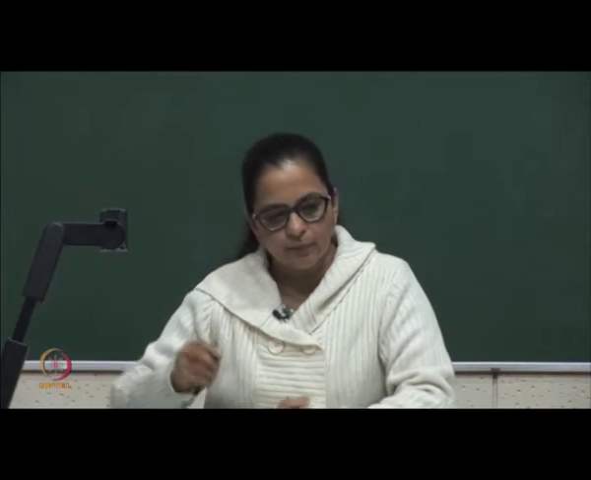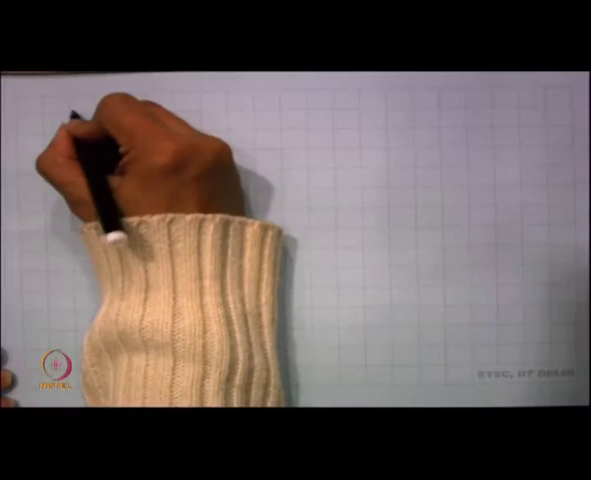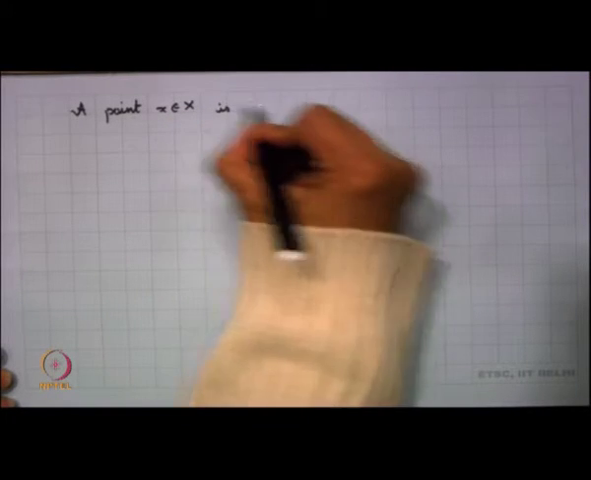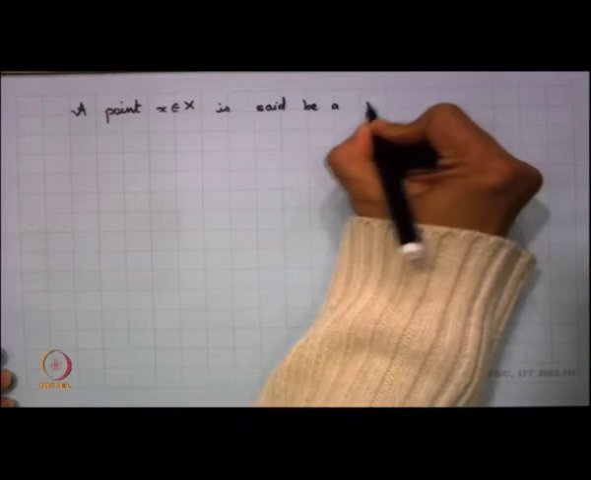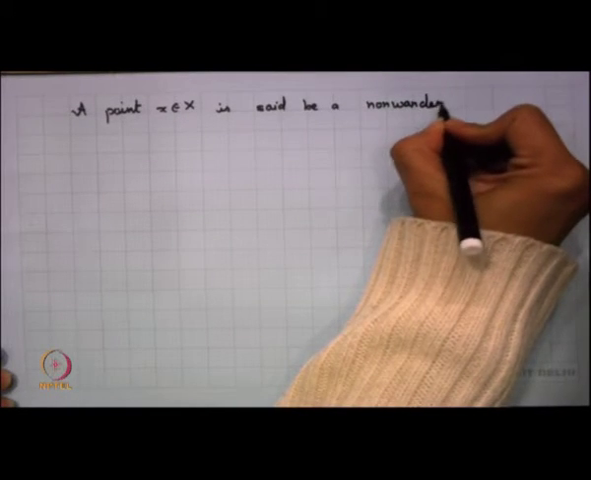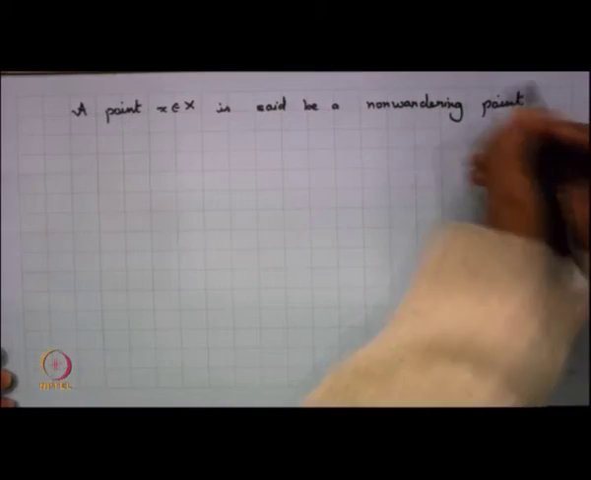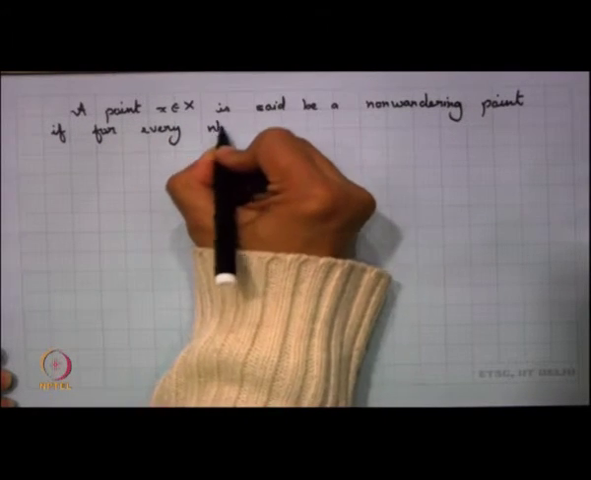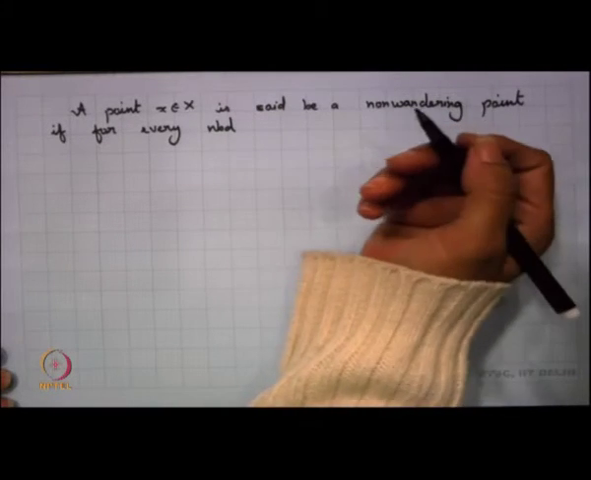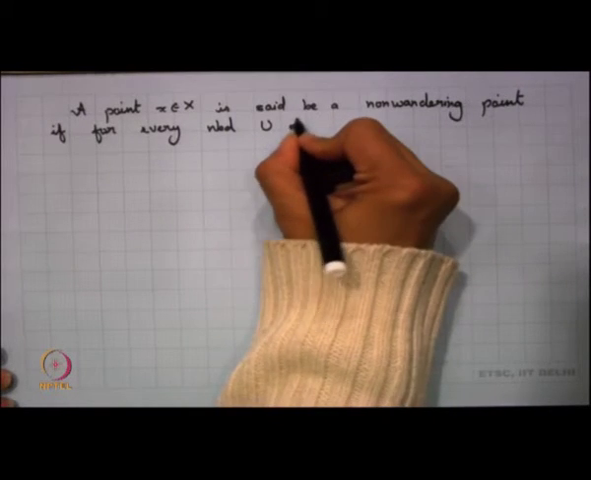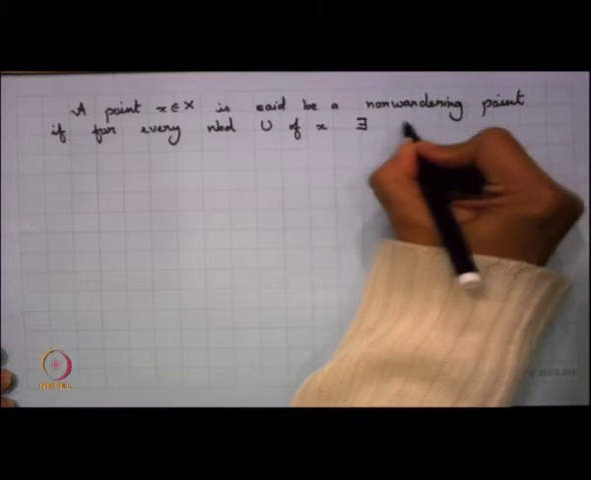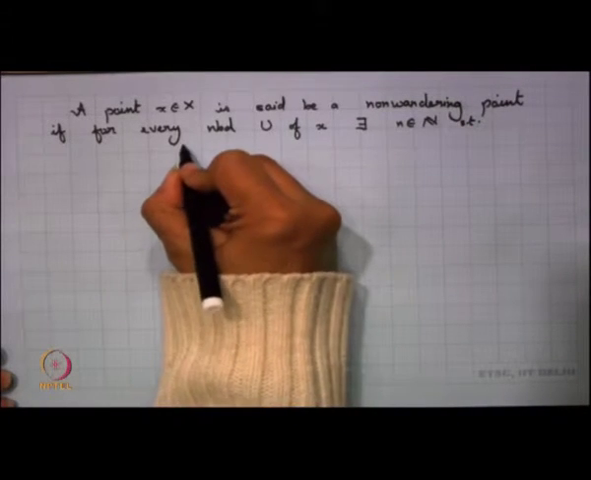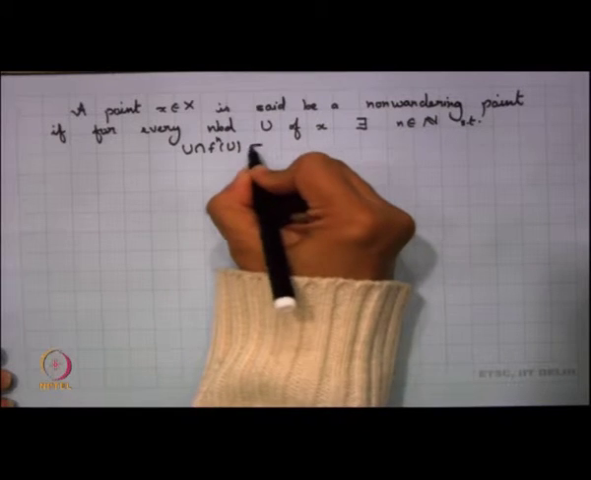and we call such a point, we say that a point x in X is said to be a non-wandering point if for every neighborhood, and when I talk of neighborhood, we are only talking of open neighborhoods, if for every neighborhood U of x there exists a natural number n such that U intersection f^n(U) is non-empty.